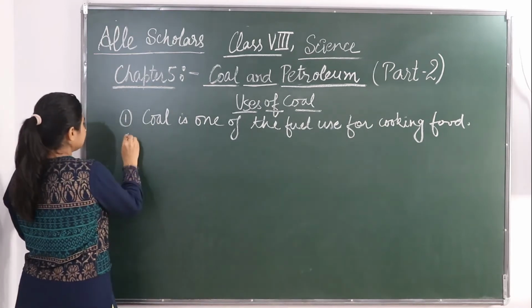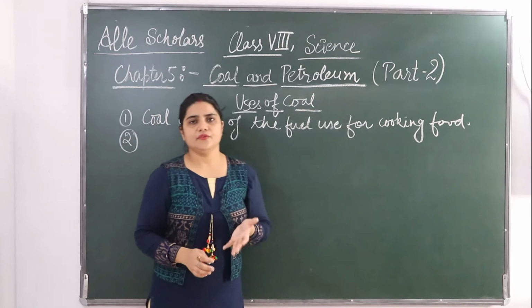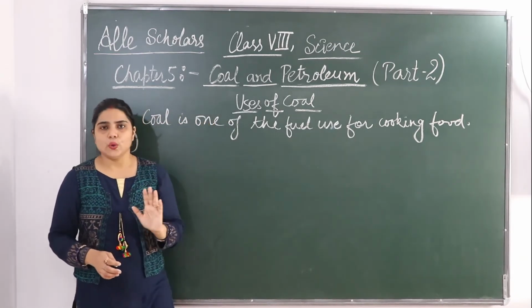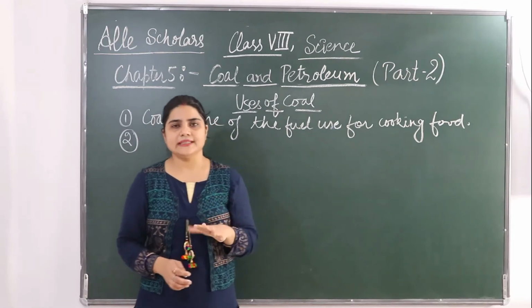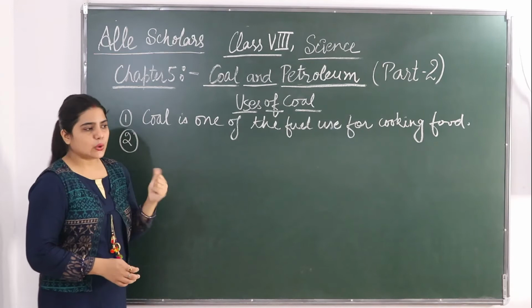Nowadays the use of coal in cooking food has been minimized, but earlier people used to cook food only on coal.